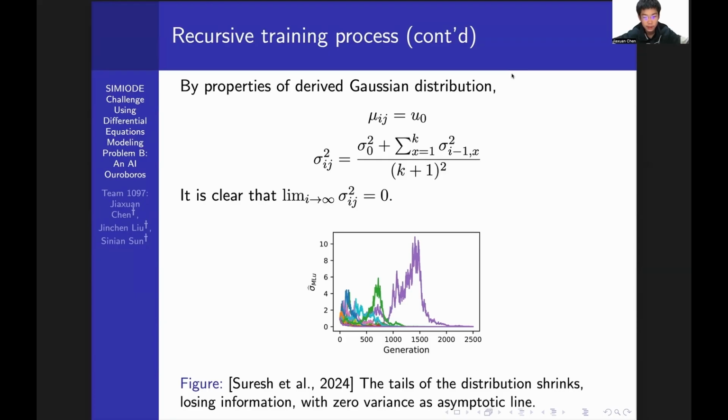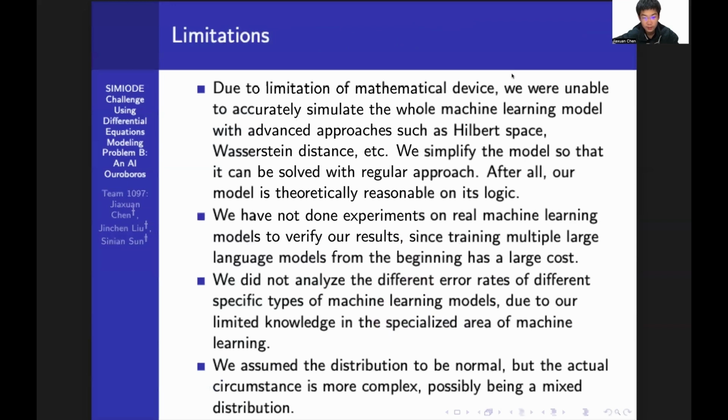So it's clear that when the number of recursions goes to infinity, the variance is going to be 0, since it's divided by 1 plus K squared an infinite number of times. As shown in the figure, which is an experiment from Shumailov in 2024 in his paper, as the model generation goes further and further, all of the variance goes to 0, since the tail of the distribution shrinks over time, losing information. So zero variance is its asymptotic line.